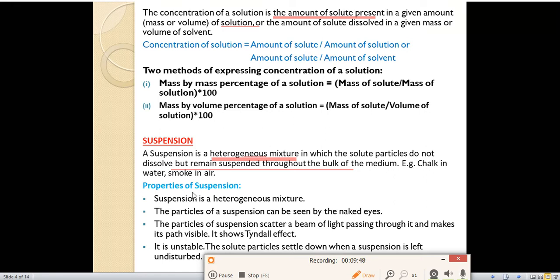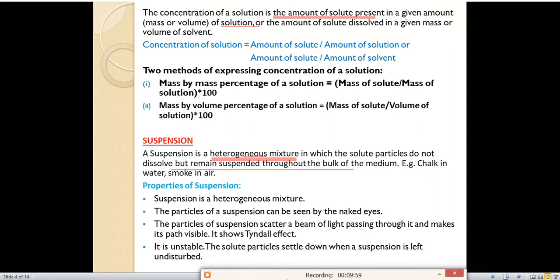When factories release smoke or pollution, we can see that smoke and those gases in the air. Okay, so these are the examples of suspension. Now we'll discuss the properties of suspension. The first property of suspension is that it is a heterogeneous mixture. You have to remember the word heterogeneous.